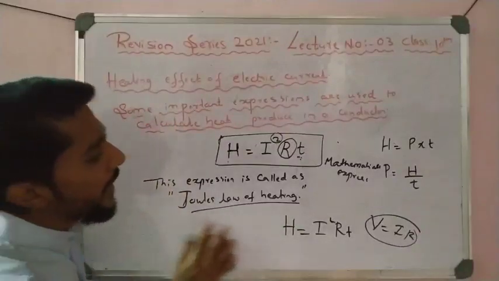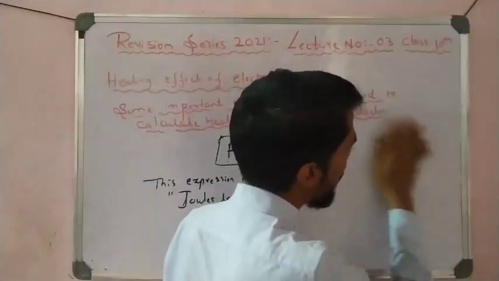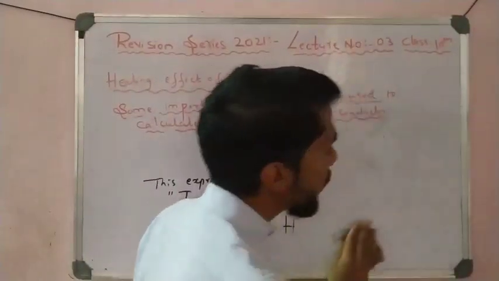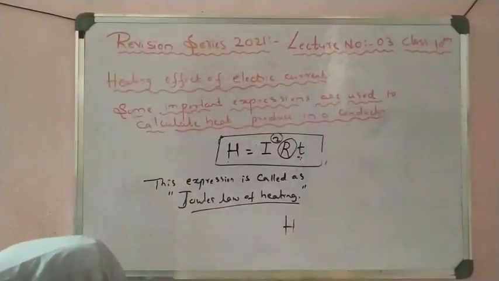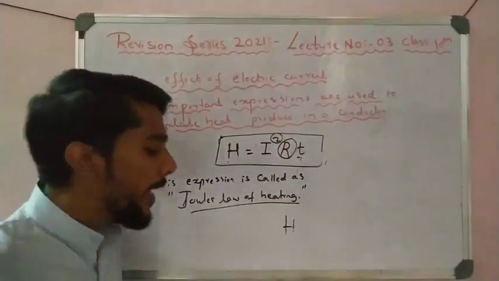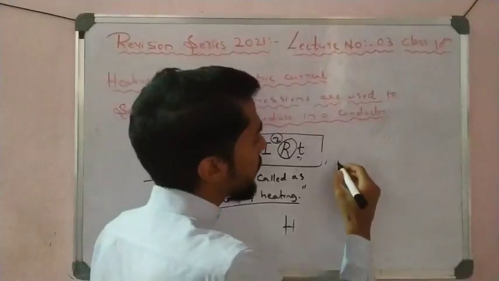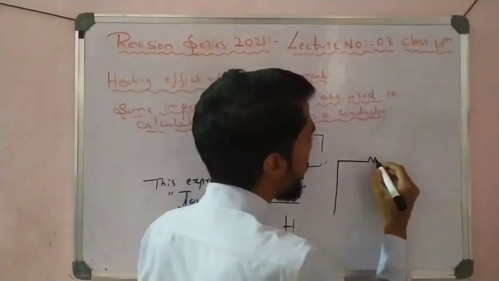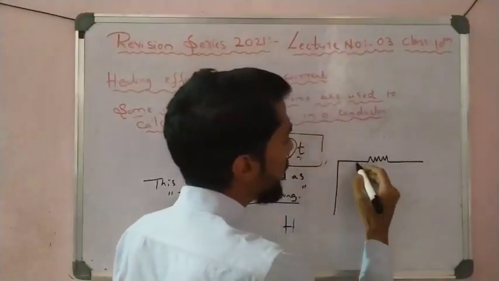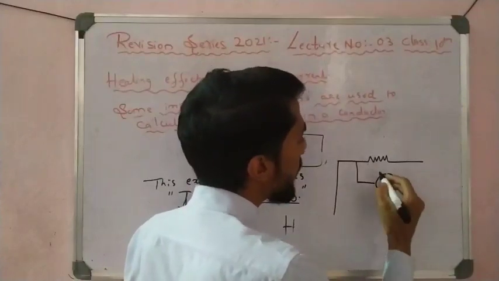Now one diagram is there. They may also ask you to draw the electrical circuit diagram used for Joule's law of heating. It is a simple diagram. Take a resistance here, because with more resistance, more heat is generated.